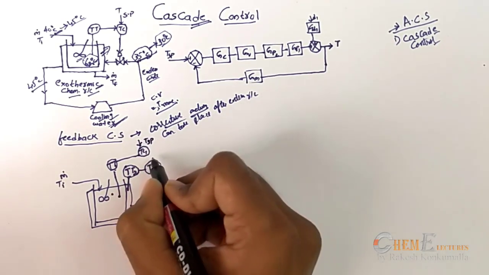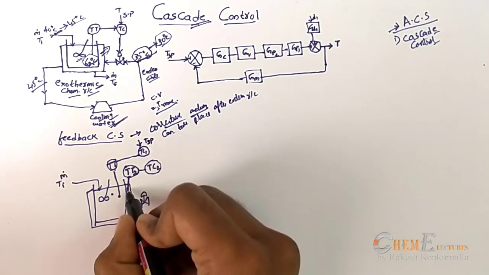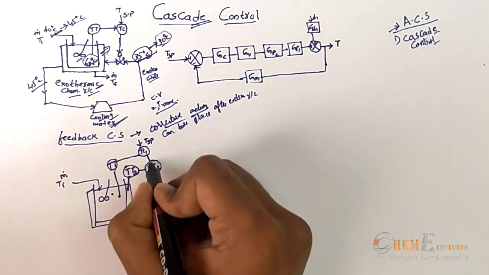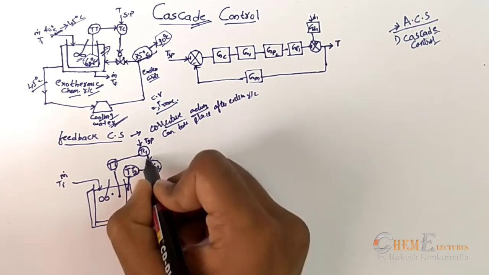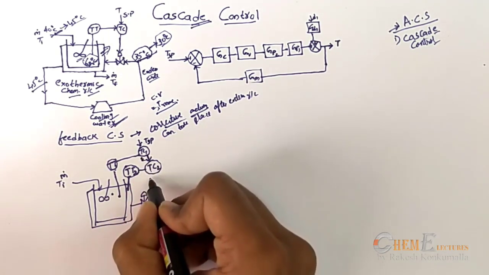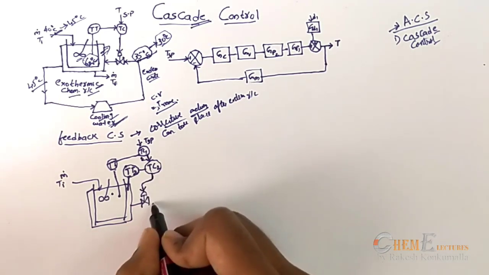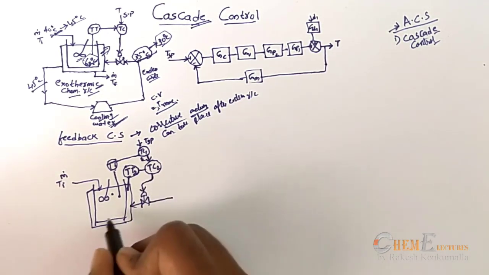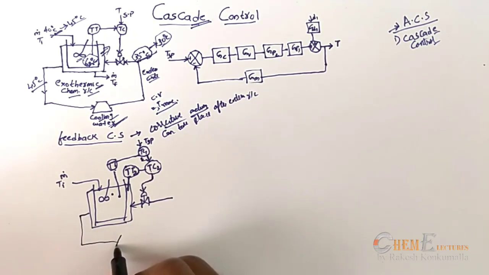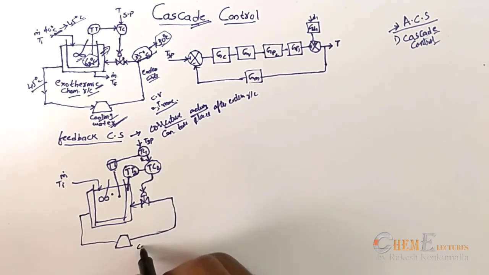Now in this cascade loop, the set point for the secondary loop, that is, the temperature we are measuring from the jacket, will be the output of TC1, the primary controller. This will be given to the final control element as feedback. This is a cooling tower.